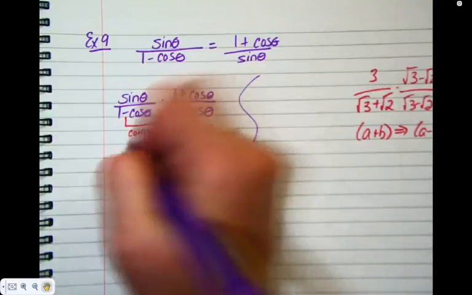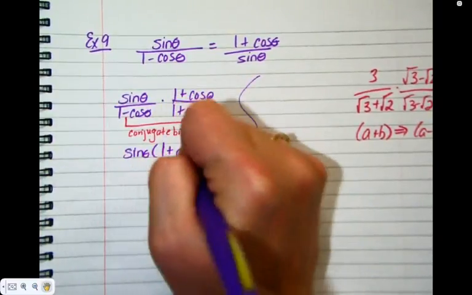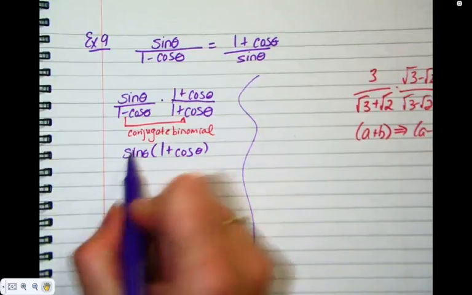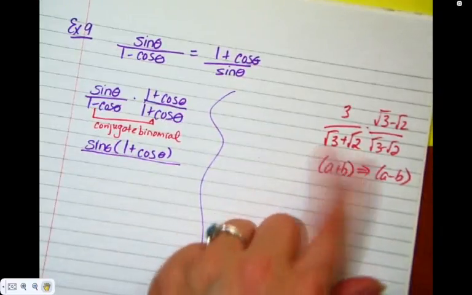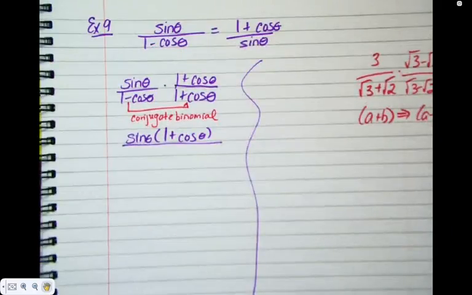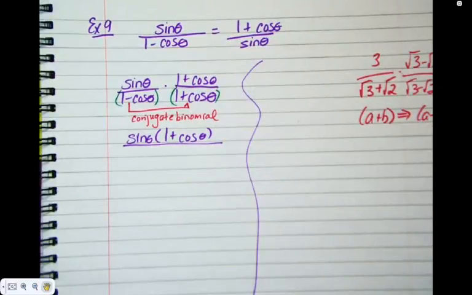With me so far? The top piece, I'm not actually going to multiply out. I'm just going to smush them together, and I'll tell you why when we get down to the next step. I'm just going to write it as sine, and then times 1 plus cos. The bottom I am going to multiply out, just like over here, where I multiplied out to get rid of the radicals. What I want to do here is change the expression. Again, to visual people, sometimes the brackets help you see that you're foiling. Sometimes our brain is just used to seeing brackets, so if your brain likes those, put those in. So we're just foiling here.